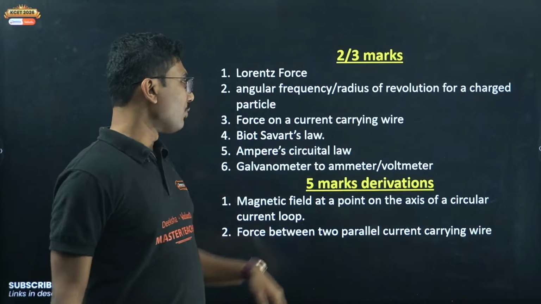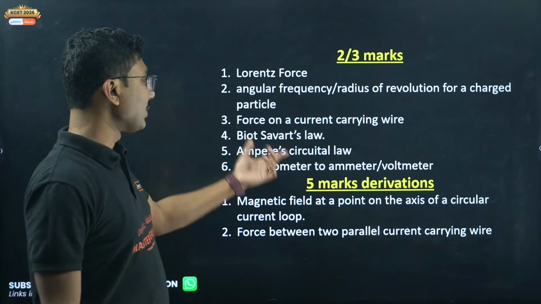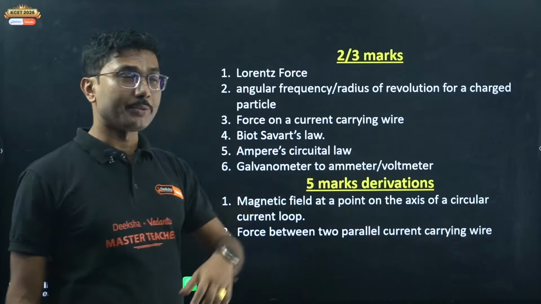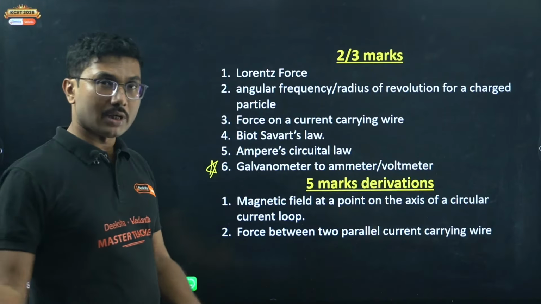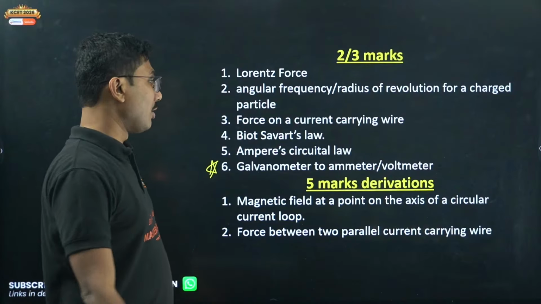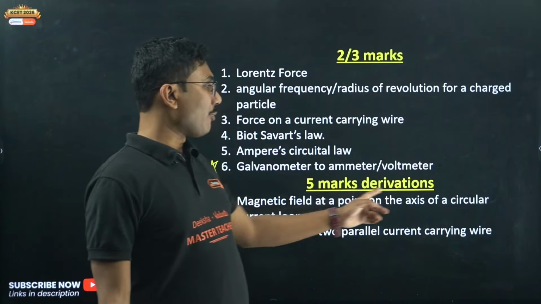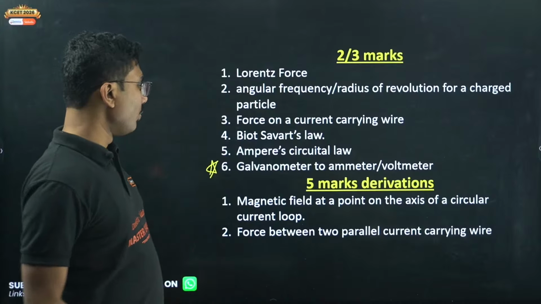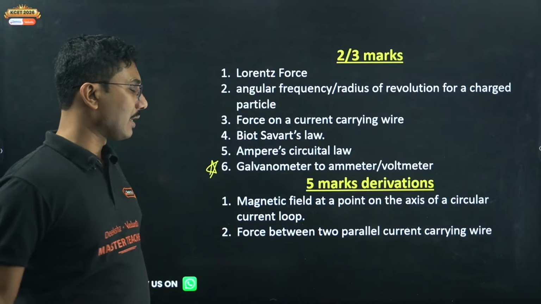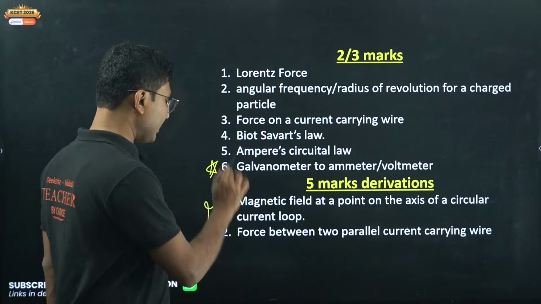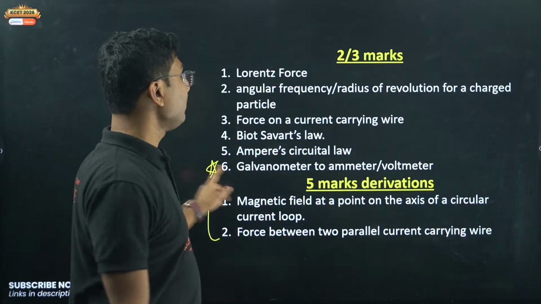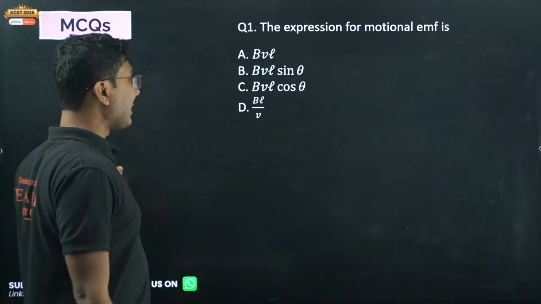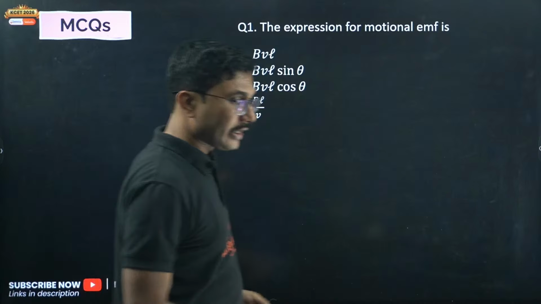Force on a current carrying wire, Biot-Savart's law, Ampere's circuital law, galvanometer to ammeter and voltmeter conversion. Very, very important, one of the conversions is going to come in your pre-board. Magnetic field at a point on the axis of a circular current loop, very important. Force between two parallel current carrying wires is also very, very important. These two are the must-practice derivations. Magnetism and matter, easy chapter, right?